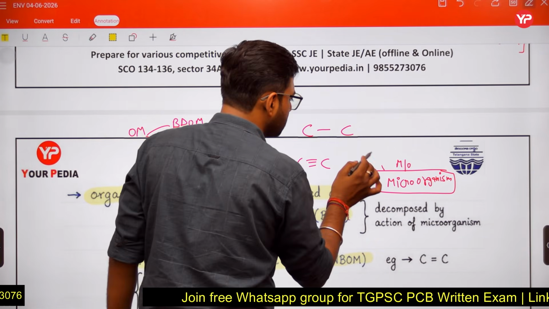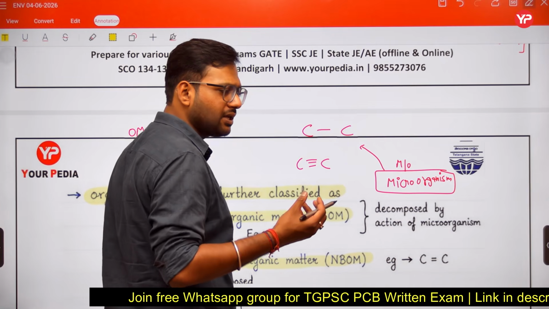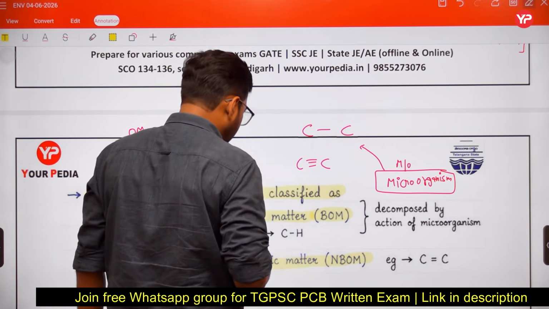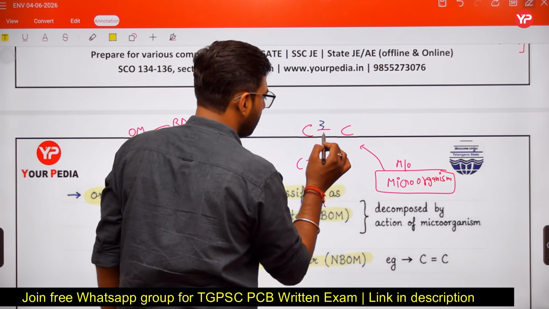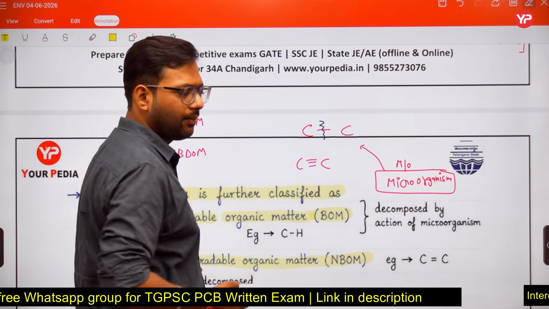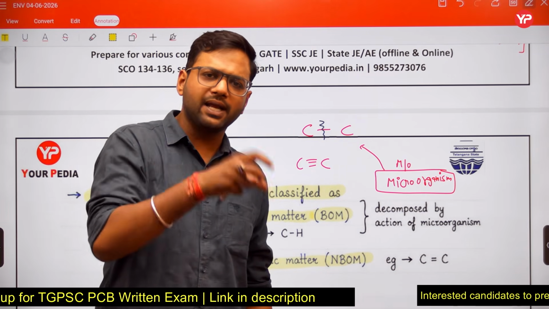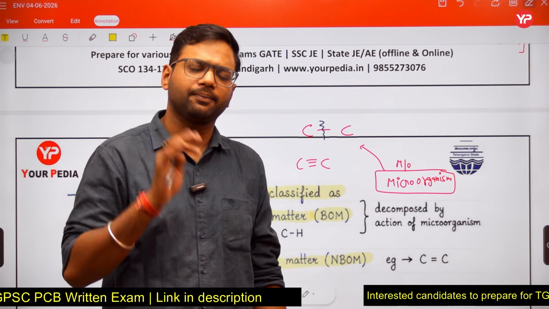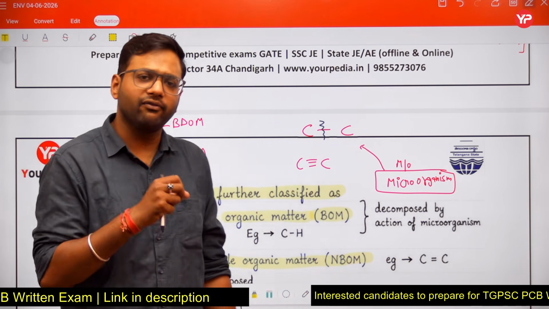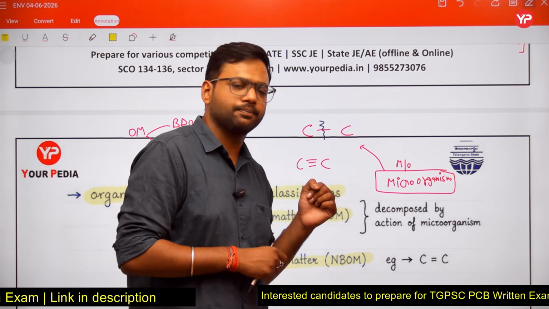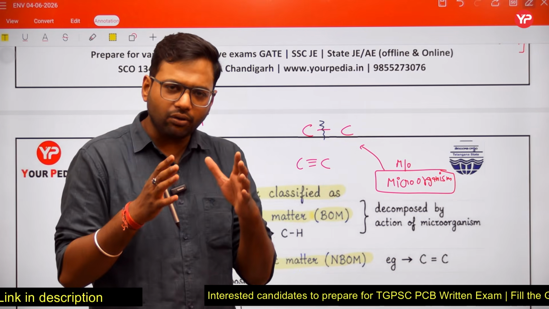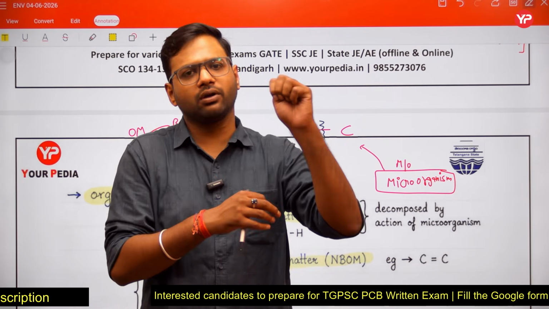Decomposition means breaking of bond. Microorganisms will break this carbon-carbon bond. After breaking this bond, the carbon atom will be free, and this carbon atom will be consumed by the microorganism. That means microorganisms consume carbon from the organic matter.